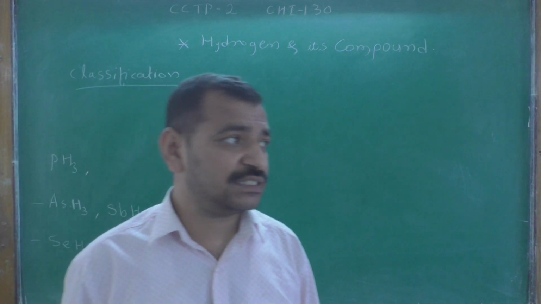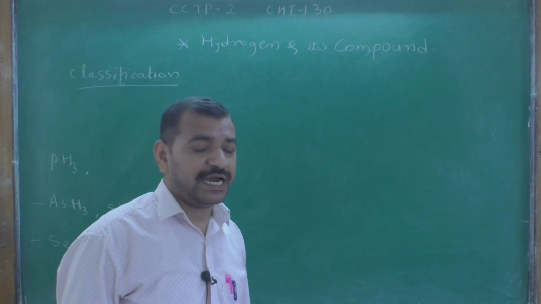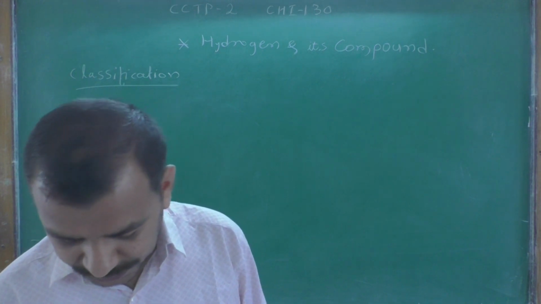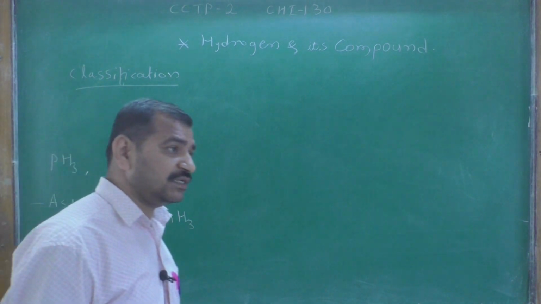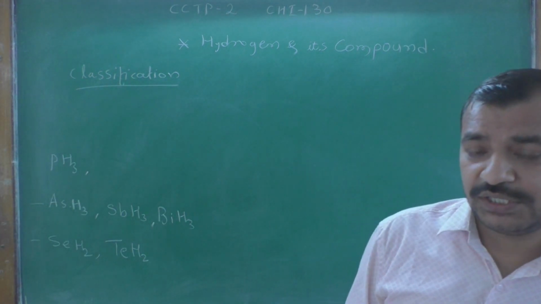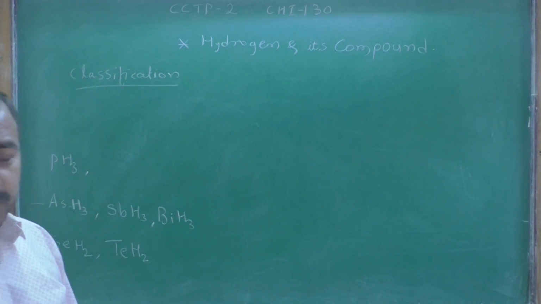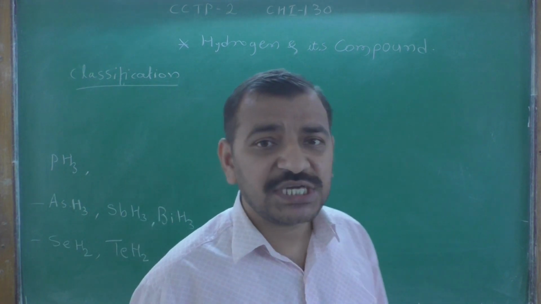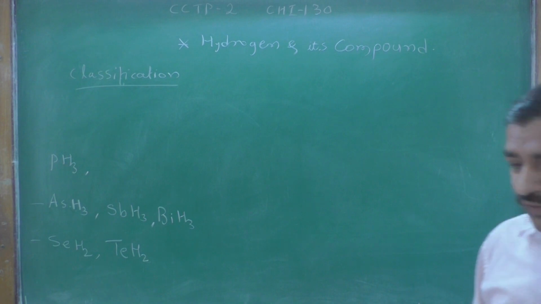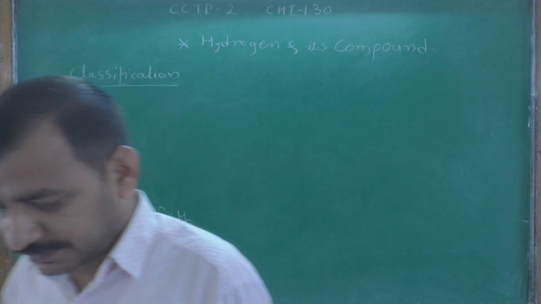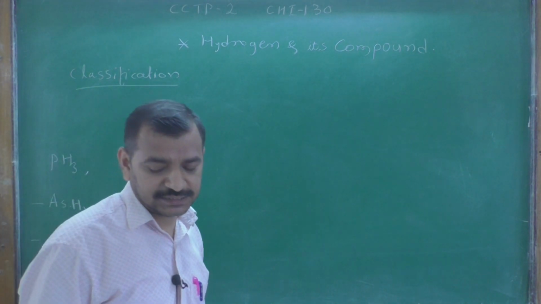Specially we will discuss first the hydrides, the hydrides of hydrogen. In a hydride, hydrogen forms an ion. Hydrogen exists in the form of the molecule H2. So in this chapter we discuss hydrides. First point, classification. First of all, what are hydrides?